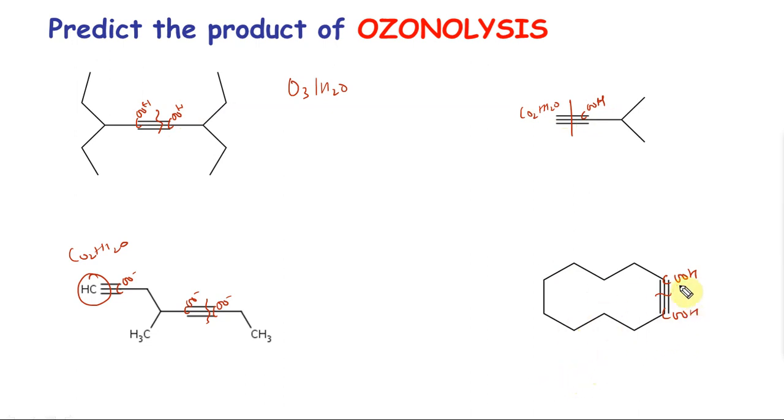So this would be 1, 2, 3, 4, 5, 6, 7, 8, 9, 10. So decane diaioic acid, and that's going to be 1, 10, or you can say decane 1, 10 diaioic acid.